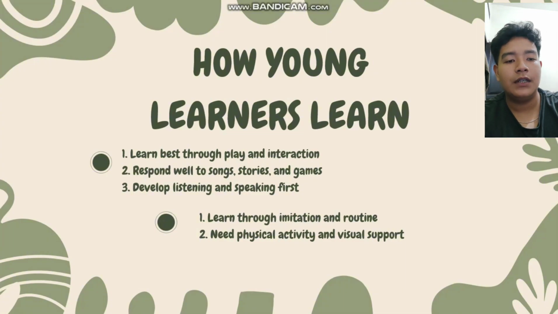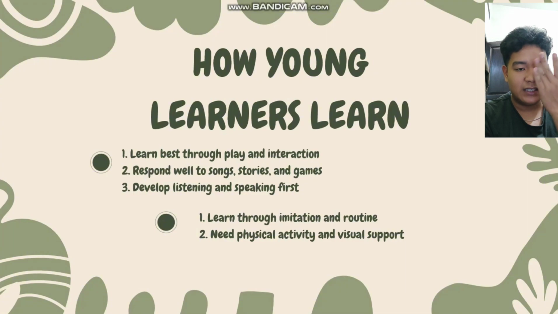And then the last one is they need physical activity and visual support. Young learners are highly active and benefit from movement-based learning experiences. Kinesthetic activities such as songs with actions or games that involve moving around help them internalize the concepts.